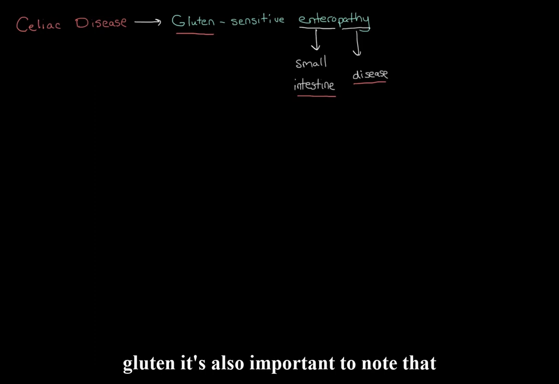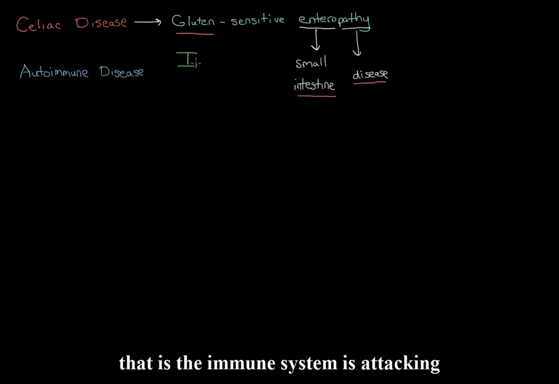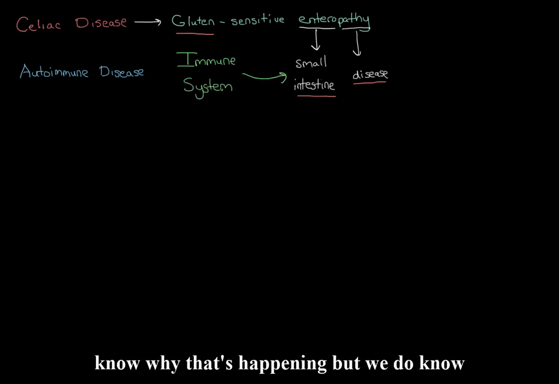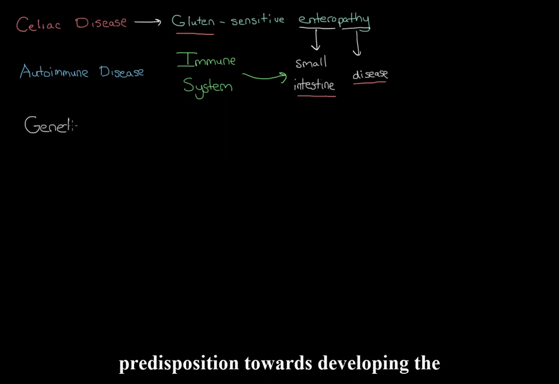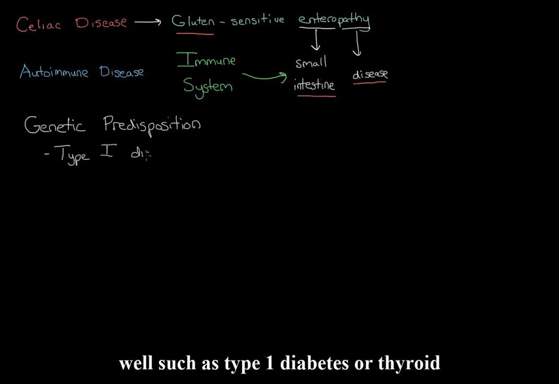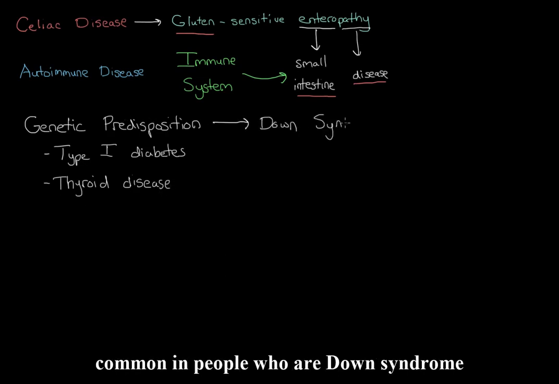It's also important to note that celiac disease is an autoimmune disease. That is, the immune system is attacking the small intestine. We don't actually know why that's happening, but we do know that some people have a genetic predisposition towards developing the disease. We also know that people who have celiac disease are more likely to develop other autoimmune diseases as well, such as type 1 diabetes or thyroid disease. And we know that it's more common in people who have Down syndrome.